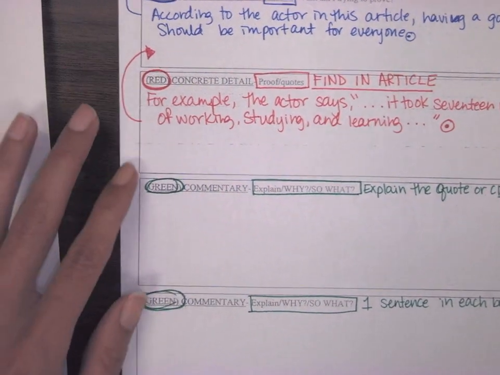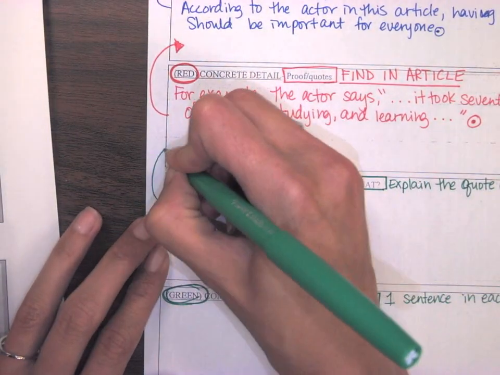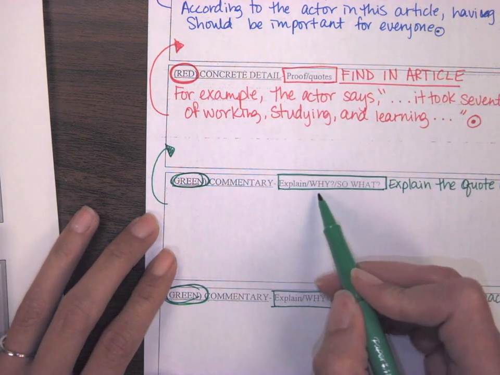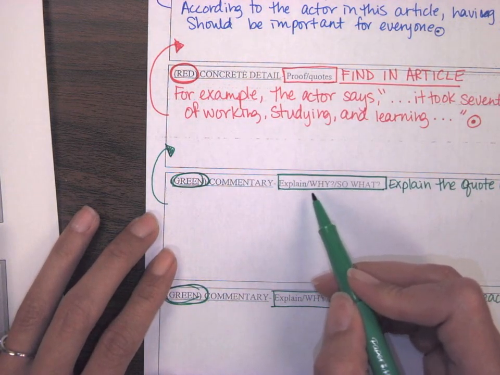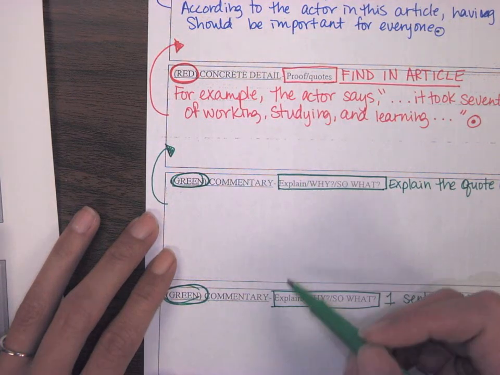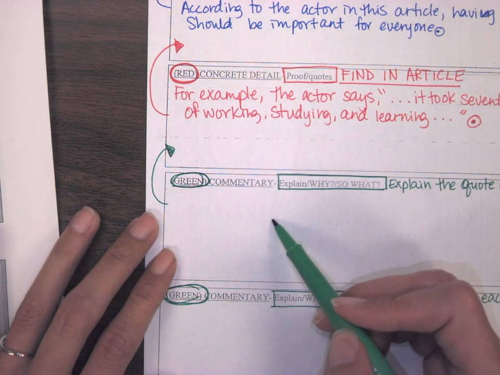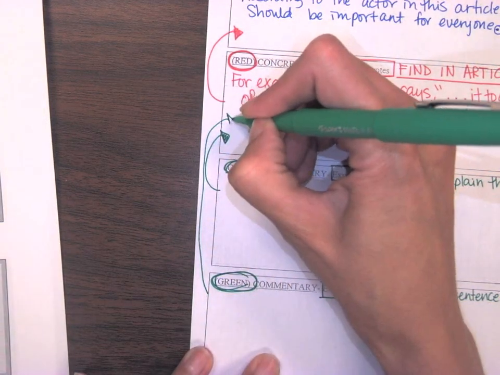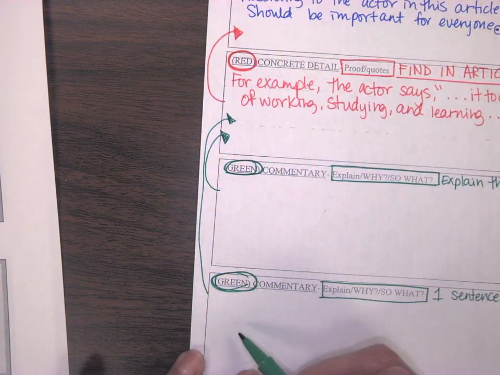So you're going to explain the quote above it. Why did you pick that quote? Why is it important? What does this quote show? All right, and you're going to do that in two different sentences. So you're going to explain the quote in this box, and then you're going to explain it again using a different sentence in this box.